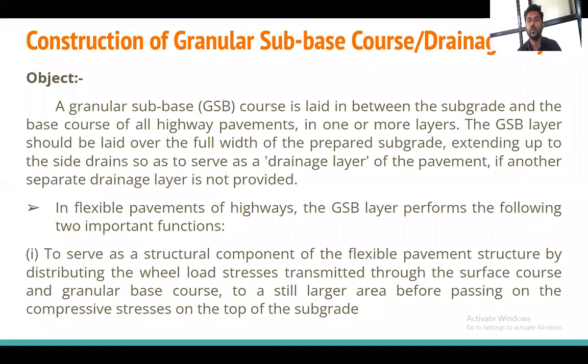A granular subbase course is laid in between the subgrade and the base course. The bottom here is the subgrade, that is soil. Then above that is the subbase, and above the subbase, the base course. So it is placed between the subgrade and the base course of all the highway pavements in one or more layers. It may be in one layer, it may be in more layers, depending on its depth. If the depth is less, it is compacted in one layer. If it is more, we go for more layers.